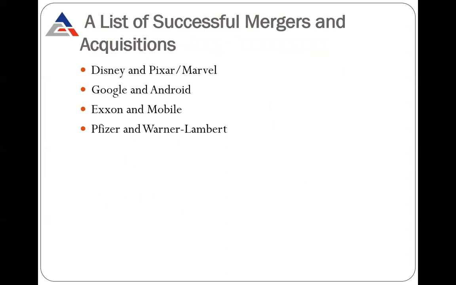There are some examples of successful mergers and acquisitions where two companies are working with each other. That is Disney and Pixar Marvel, then Google and Android, Exxon and Mobil, then Pfizer and Warner Lambert. Can you give any example where I can say that there is a merging of two companies? This is not a mandatory condition that both the companies are facing loss. This is one condition that companies are facing some loss, but they can also merge when they want more existence in the market. Fine.